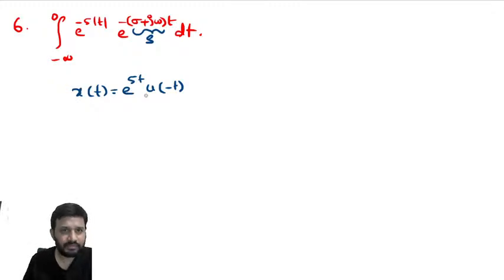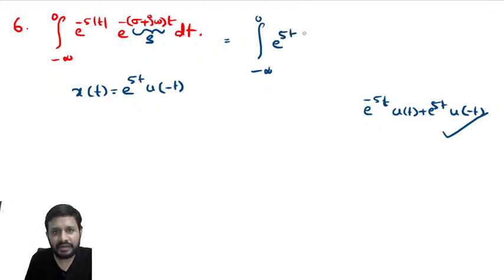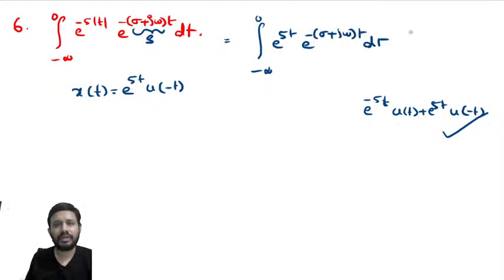No Laplace transform? How come, Harish? Look here, Harish, minus infinity to 0, e power minus 5 mod t. E power minus 5 mod t means e power minus 5t u of t plus e power 5t u of minus t. So from minus infinity to 0, the integration limits are here, and this is equivalent to e power 5t. It means he is simply asking us to find the Laplace transform of e power 5t u of minus t.